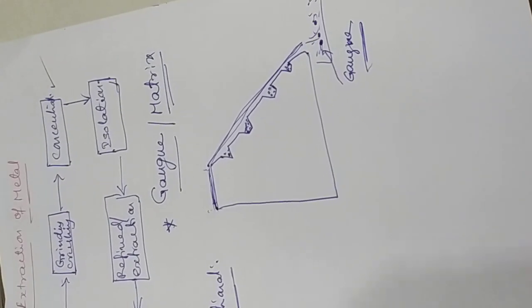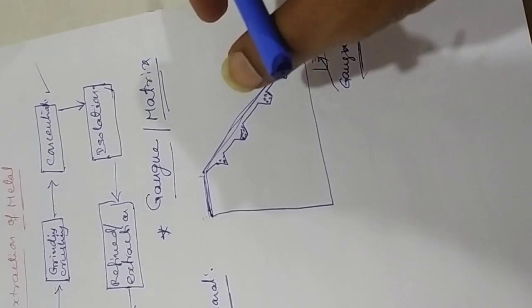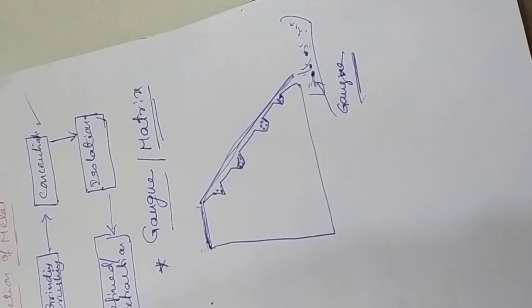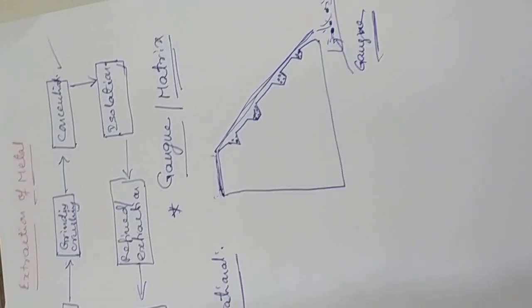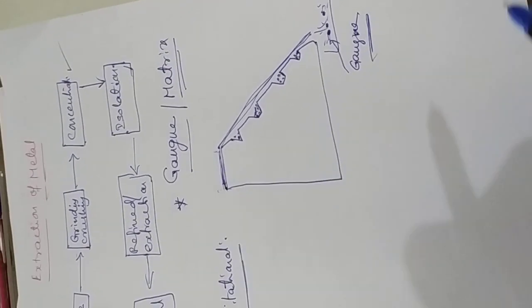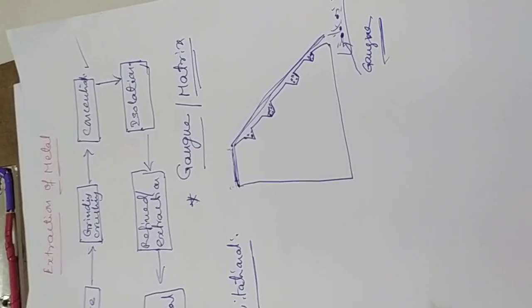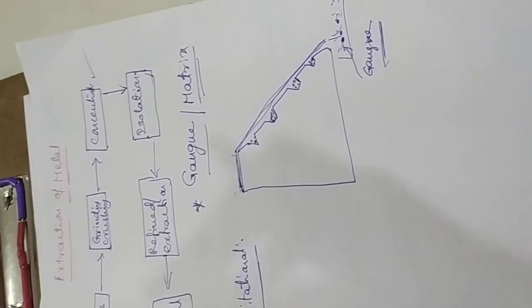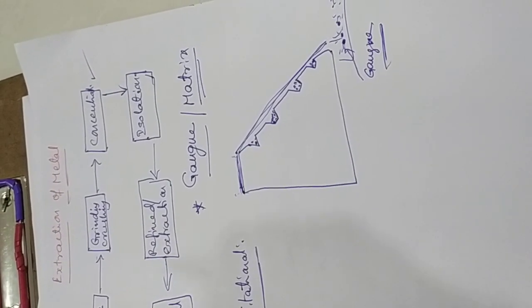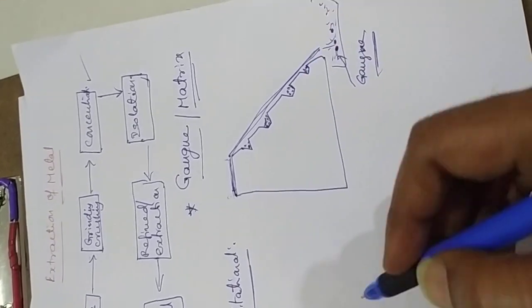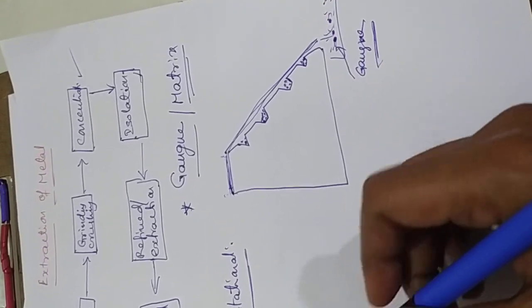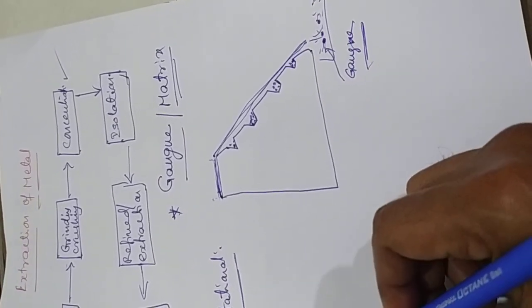The bulk particles will be separated from the small particles. That's all, but it still has some gangue. In this, we separate the heavy particles, like heavy metals and dense particles. Okay. The second one is the magnetic separation method.